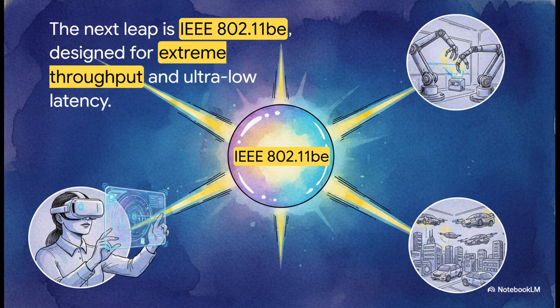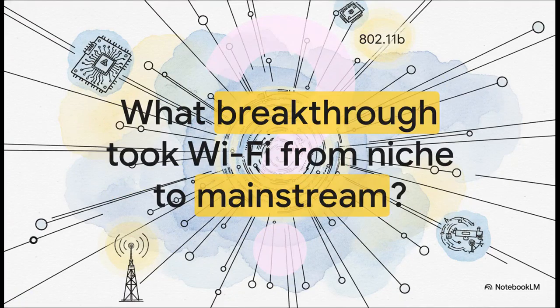And today, we're on the verge of the next massive leap. IEEE 802.11be, and yeah, that's BE, so don't get it confused with that early B standard. You probably know it better as Wi-Fi 7. It's promising not just faster speeds, but something the spec calls extreme throughput and incredibly low latency. We're talking a monumental jump in what's possible, designed for things we only dream of today, like flawless VR and rock-solid industrial automation.